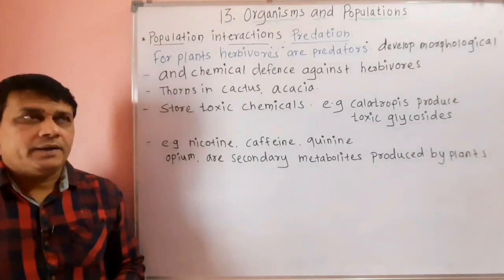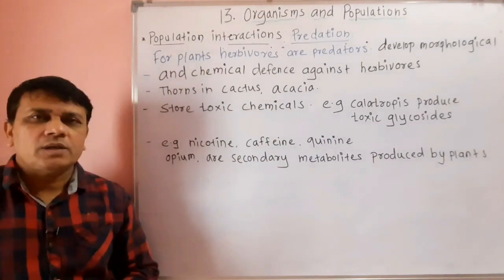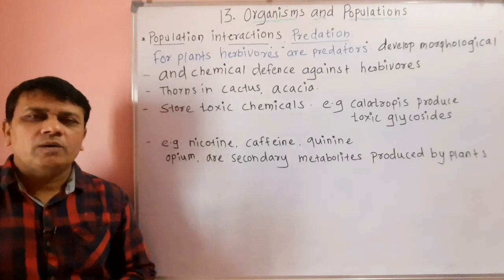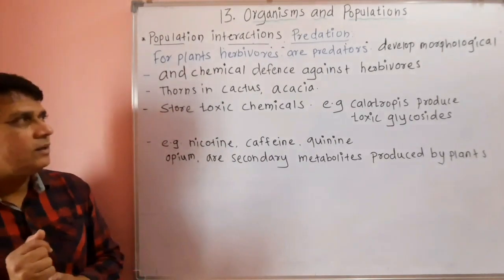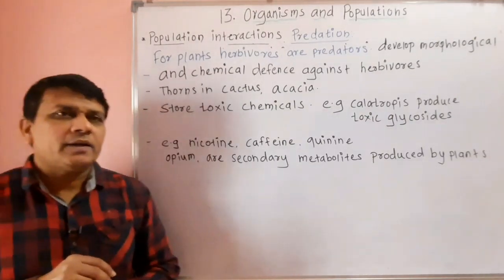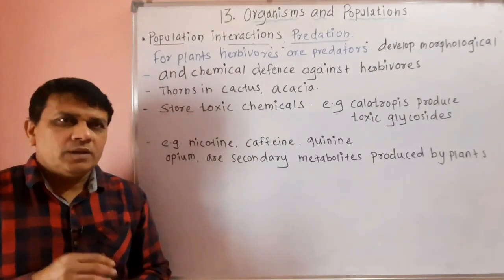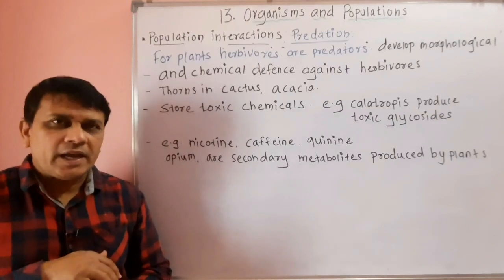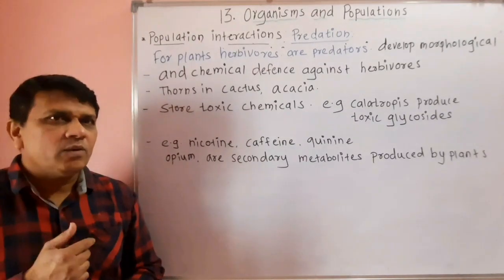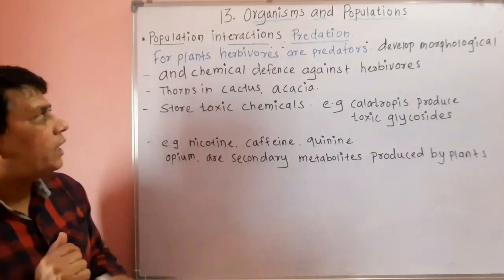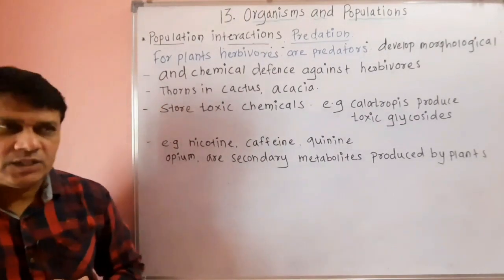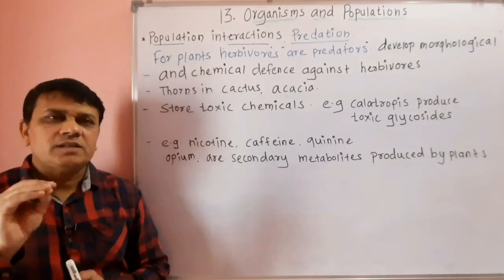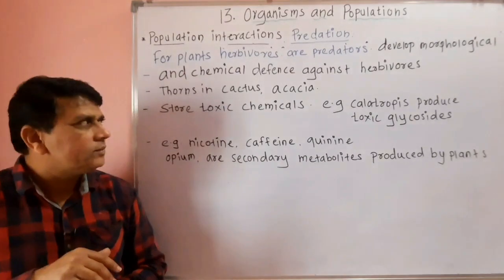Similarly, for plants, the herbivorous animals, also called grazers, are like predators. So to protect themselves from these herbivorous animals, the plants develop certain morphological as well as chemical defense mechanisms against these grazing animals.